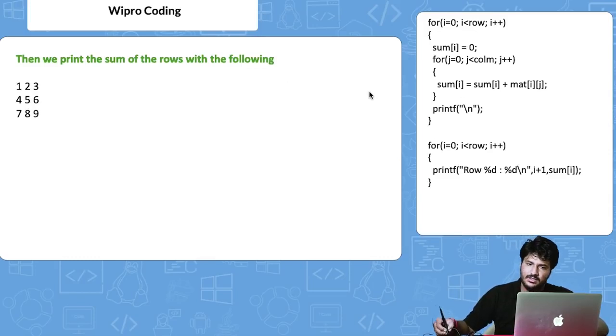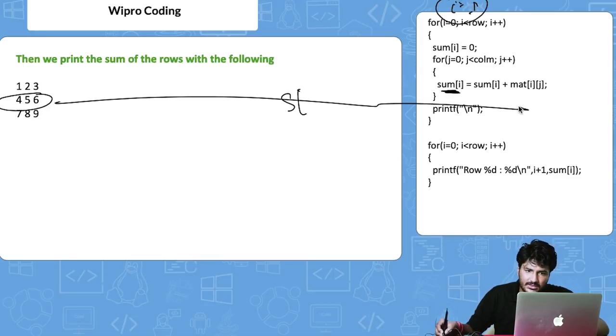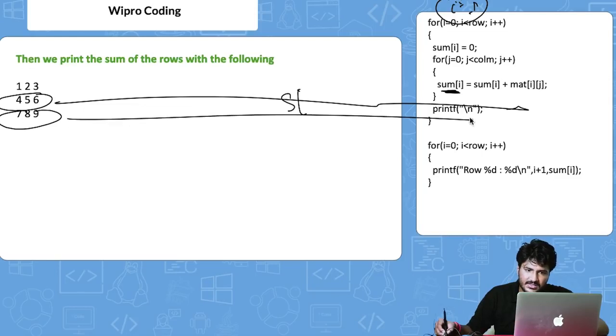This is already stored. Then the same thing will happen, that is sum of i, right? Now the i value is iterated to 1, right? The same thing will happen. This will get stored in sum of i. All this will get stored. Then the same thing will happen. All this will get stored.